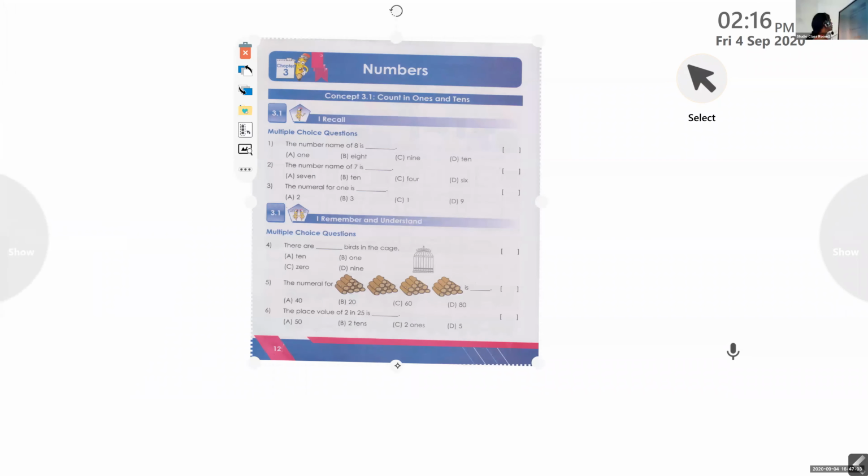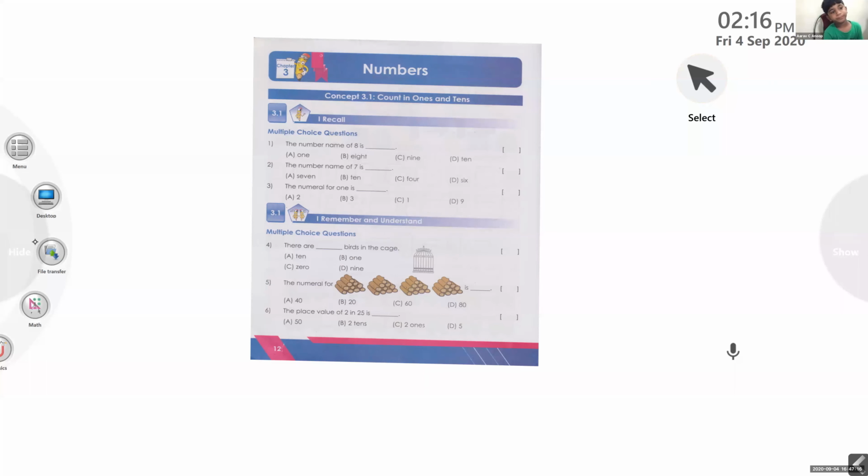Can you see the same page on the screen? Yes, ma'am. All of you? So shall we start? Okay, take it.